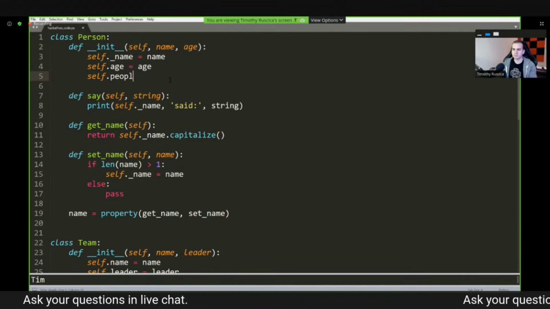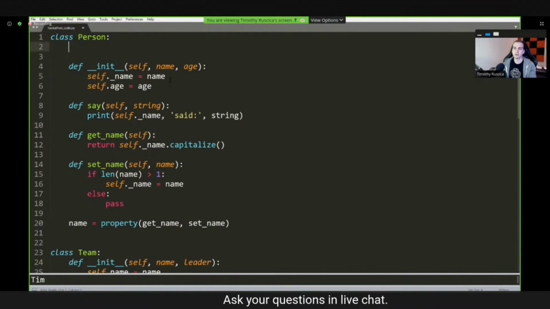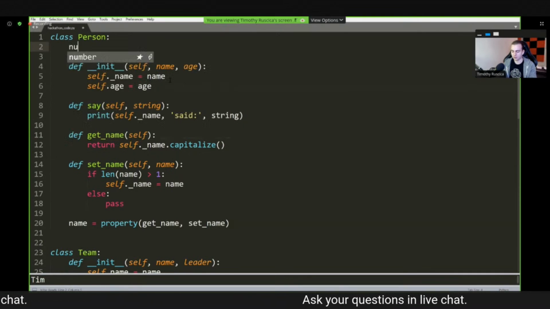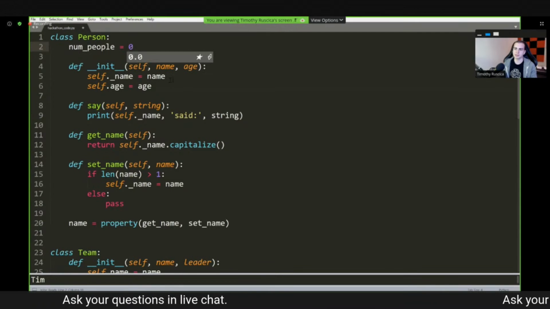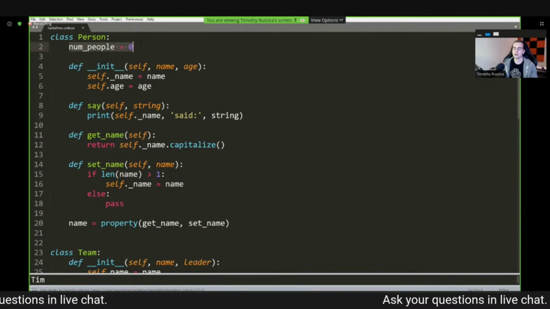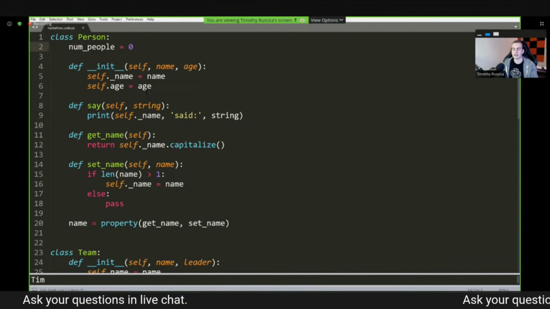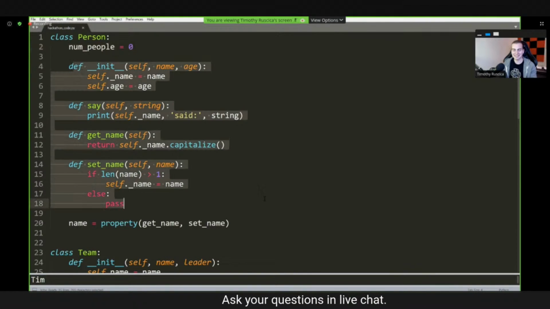So what I'm going to do, instead of adding it as a self dot, I'm actually going to go outside of the method, so the init method and any of the other methods, and I'm going to define a field at the top of the class called num_people, and I'm going to set that equal to 0. Now, what this is actually going to do for me is be a variable that is accessed by the class, not by an instance of the class. So that pretty much means that this will change for every single instance, not each individual instance.